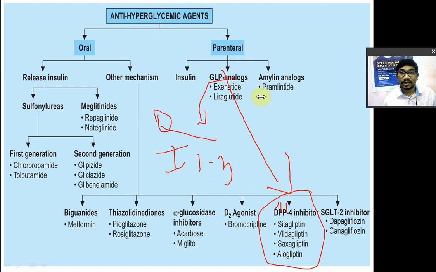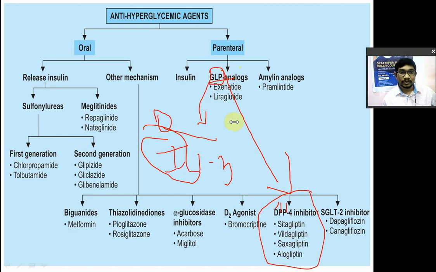This protein will amplify the release of insulin. GLP is released upon oral glucose, not intravenous. Upon oral glucose these GLPs, known as incretins, are released, and they are metabolized by the enzyme DPP4, dipeptidyl peptidase 4.